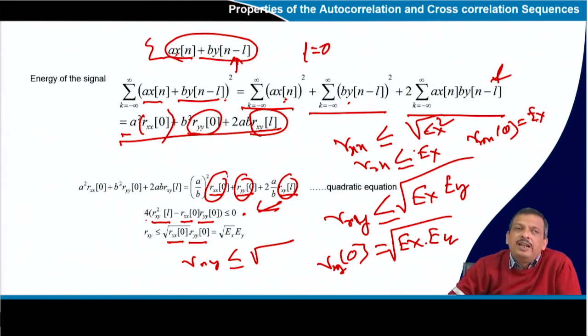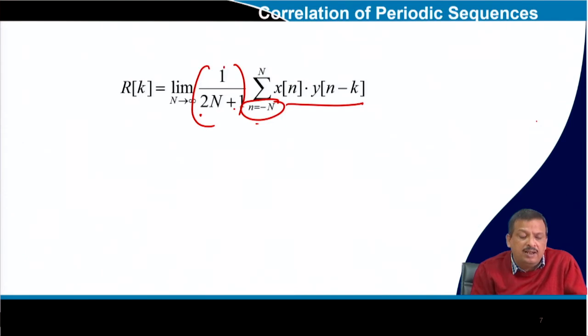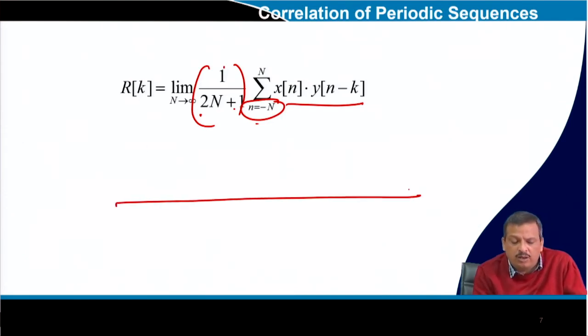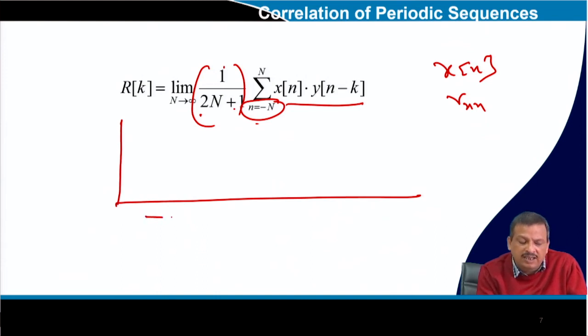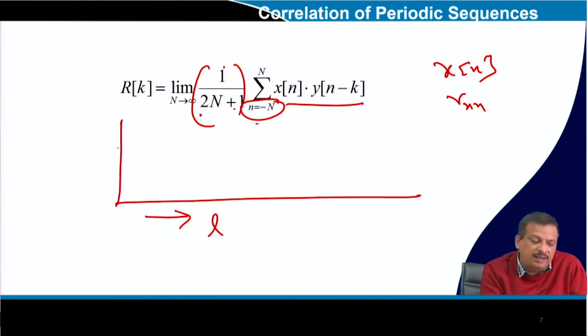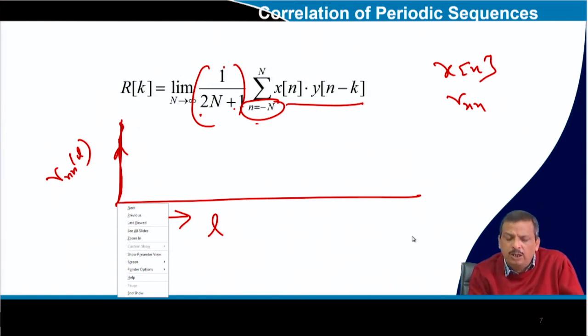So, let us say I have a signal x of n and I compute the autocorrelation Rxx. Now, if I plot, this axis is L and this axis is Rxx of L. I know at L equal to 0 the value will be maximum, elsewhere the value will drop down.